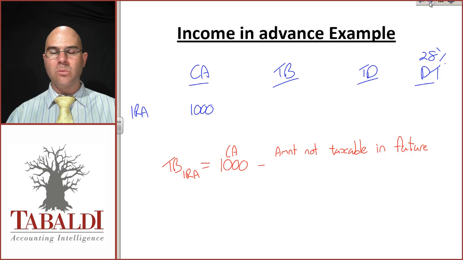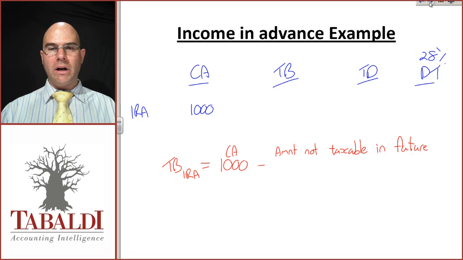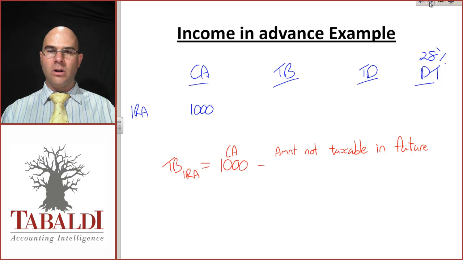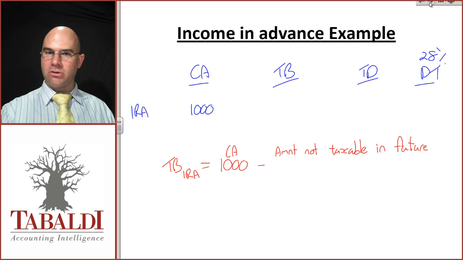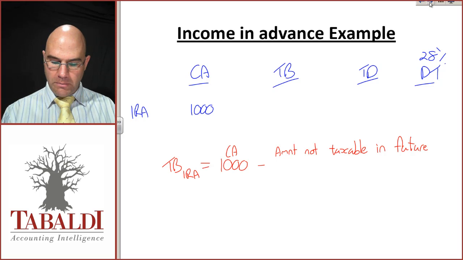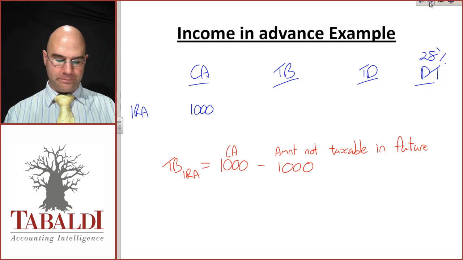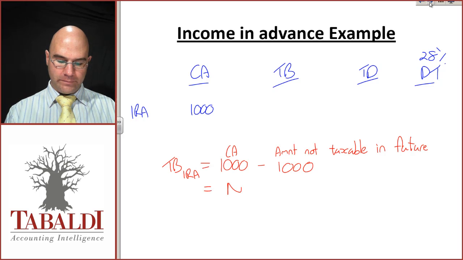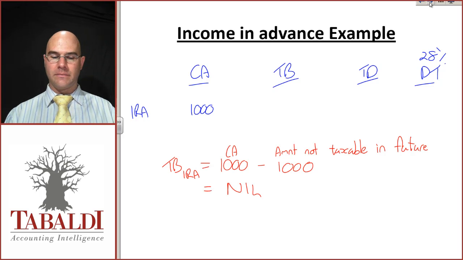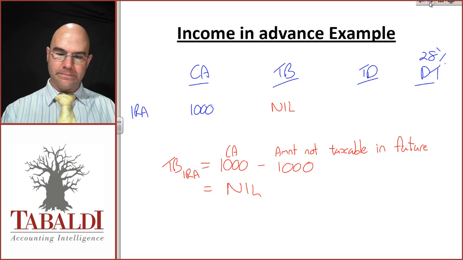How much of that 1,000 will be taxable in the future? Well, it's already been taxed in full when you originally received the 2,000 Rand cash up front. So the amount that will not be taxable in the future is 1,000. The tax authority will not tax you again. So what's my tax base here? 1,000 minus 1,000 is 0. So the tax base is 0.